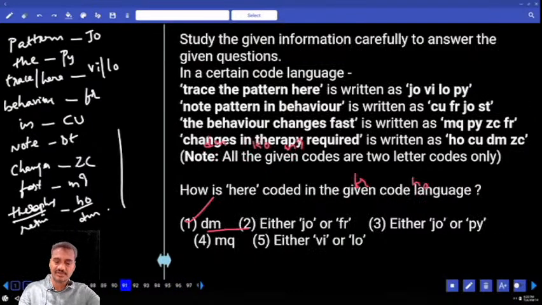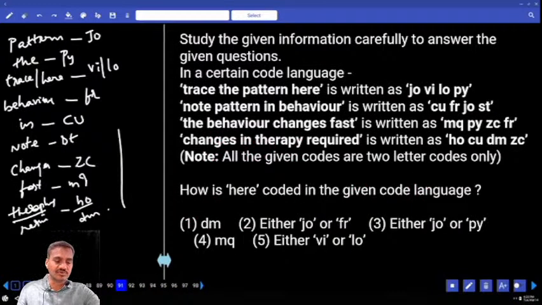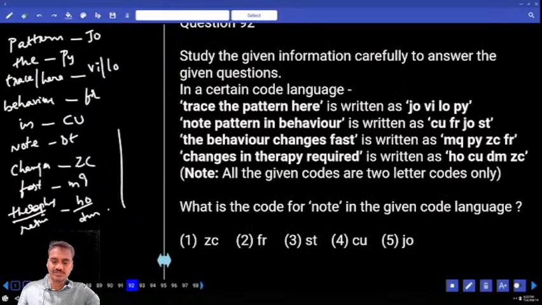Then 91, how is here coded in the given code language? Here is coded as VI, LO, that is choice 5. And 92, what is the code for note? The code for note is ST, that is choice 3, question number 92.